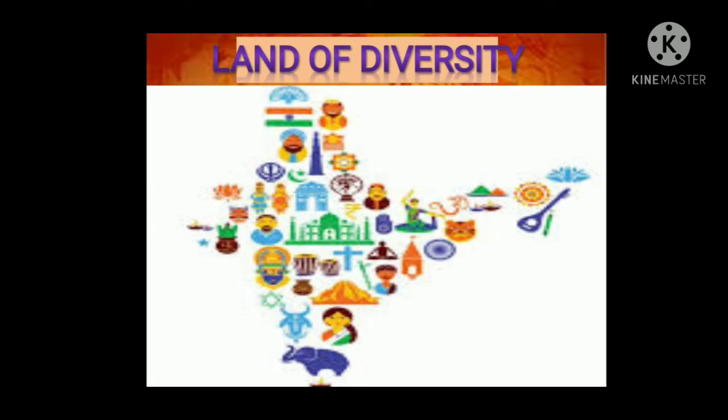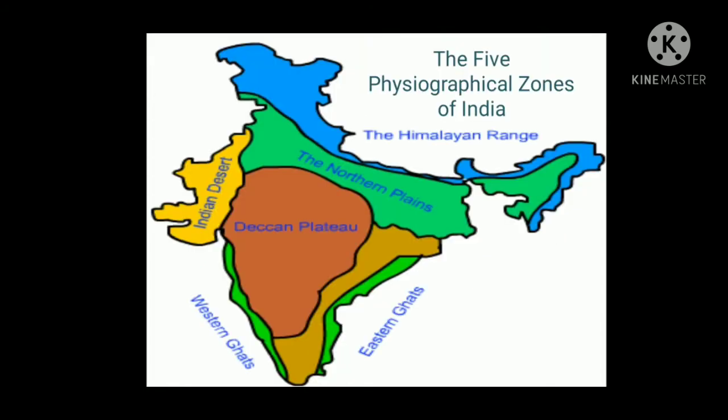The diversity in climate, vegetation, language, custom, rituals, traditions, etc., and civilization, and one nation ideology, that is, unity in diversity, is the unique identity of India. The physiographic diversity of India includes mountains, plateaus, plains, desert, sea, coast, and coastal plains, etc.